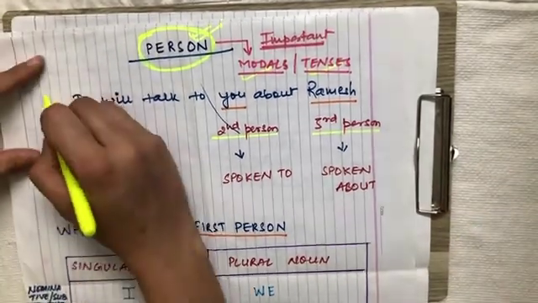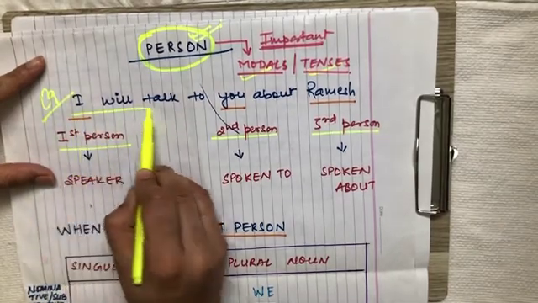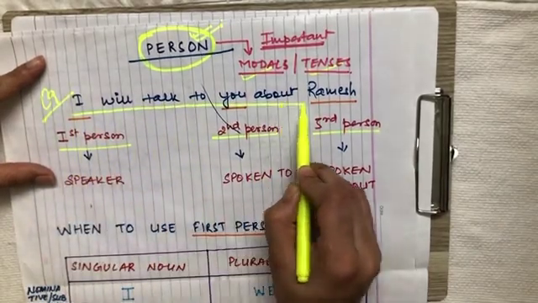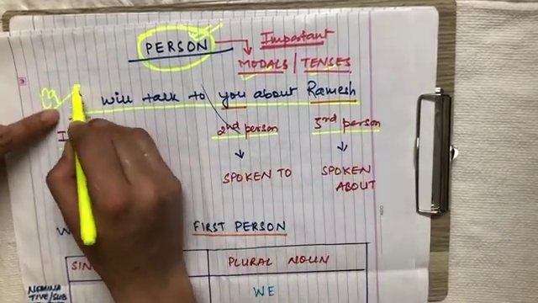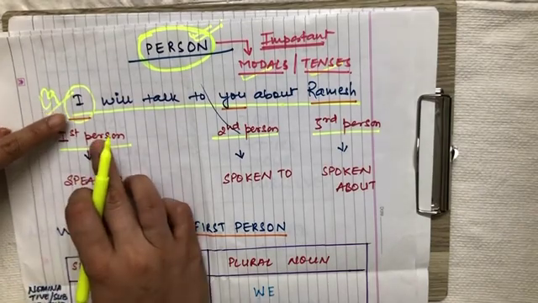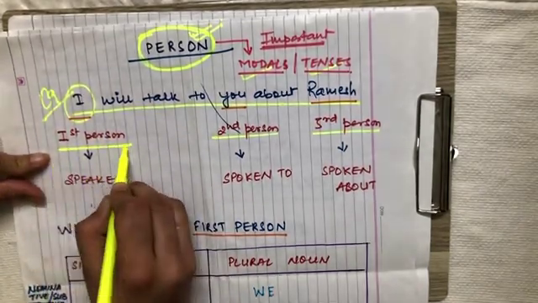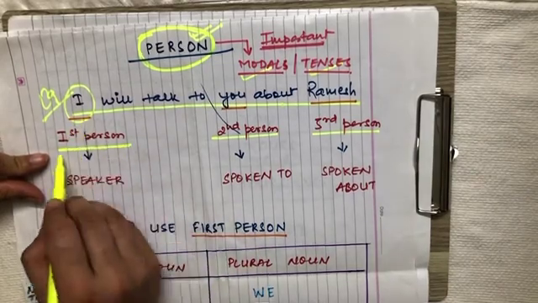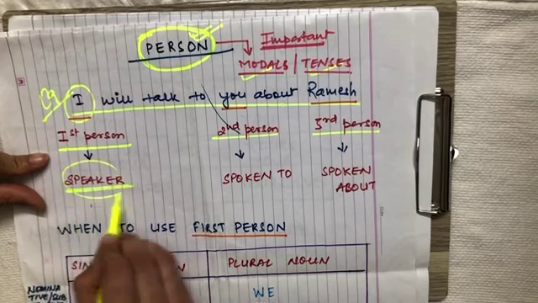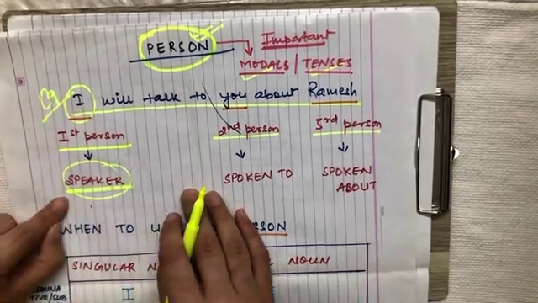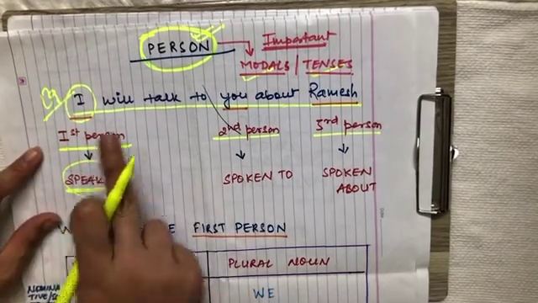Suppose, for this, I'll take an example. First example: I will talk to you about Ramesh. Here, I is what? I is your first person. I is under the category of first person. Why has it been taken as first person? Because he is the speaker. I is the speaker. So whoever is speaking about anything is known as the first person.